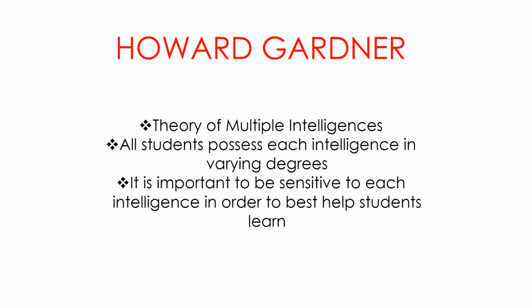Our final theorist is Howard Gardner. You might know Howard Gardner. He's very famous. He is known for his theory of multiple intelligences. He said that there is not just one intelligence, but rather there are many, and all students possess each intelligence in varying degrees. It is important to be sensitive to each intelligence in order to best help our students learn.